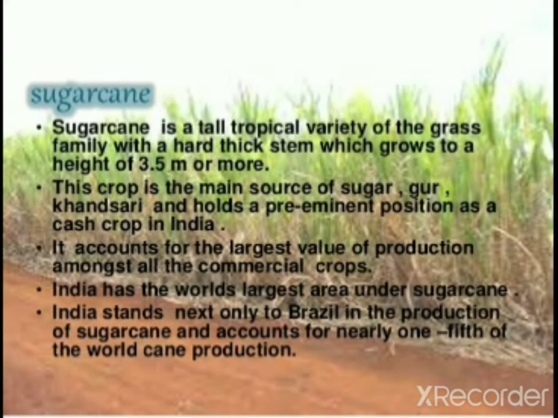Sugarcane. Sugarcane is a tall tropical variety of the grass family with a hard, thick stem which grows to a height of 3 to 5 meters or more. This crop is the main source of sugar, gur and khandsari, and holds a preeminent position as a cash crop in India. It accounts for the largest value of production amongst all the commercial crops. India has the world's largest area under sugarcane. India stands next only to Brazil in the production of sugarcane and accounts for nearly one-fifth of the world's cane production.